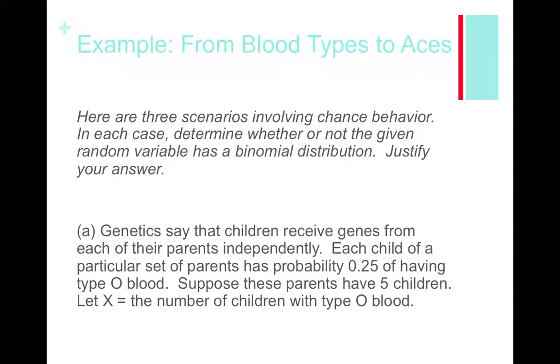Children will inherit genes determining their blood type independently from each of their parents. It says that in the very first sentence of the situation. Okay, now we're looking for the N, so number. Are there a fixed number of trials in this situation? Yes, there are. They said, suppose the parents have 5 children.